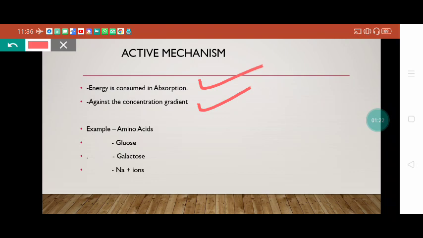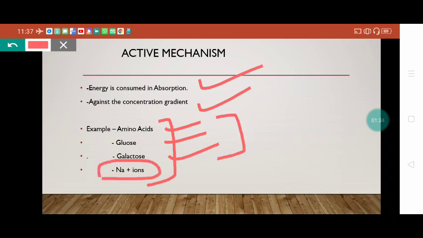The molecules absorbed by the active mechanism are amino acids, glucose and galactose. For absorption of these molecules, a carrier ion, that is the sodium ion, helps in absorption. So keep in mind, sodium ion works as a carrier ion and helps in absorption of amino acids, glucose and galactose.